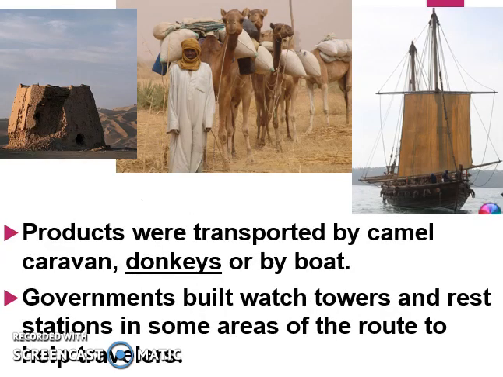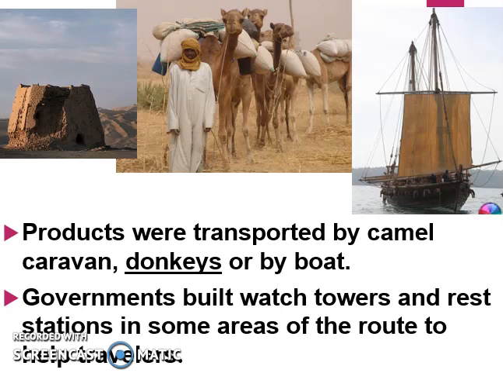Products were transported by camel, caravan, donkeys, or by boat. Specific animals are suited to the climates of some of the areas where we see the trade routes. For example, camels are going to be really good in desert environments. So across the Arabian Peninsula, across Northern Africa, camels are going to be used. They have an especially good ability to hold water, and so that's going to be a huge benefit in places where there isn't a lot.